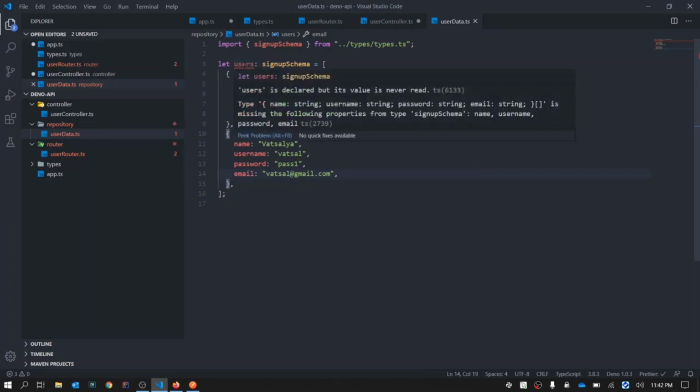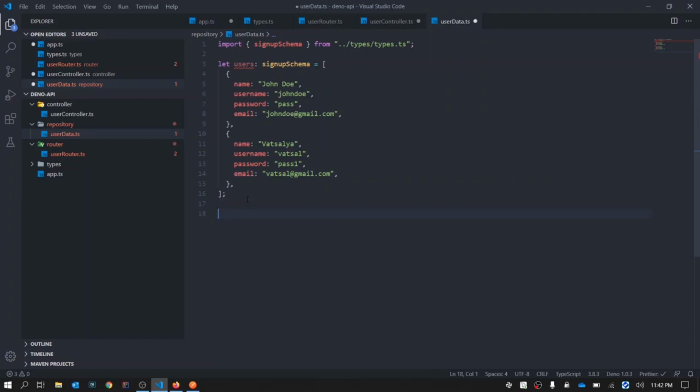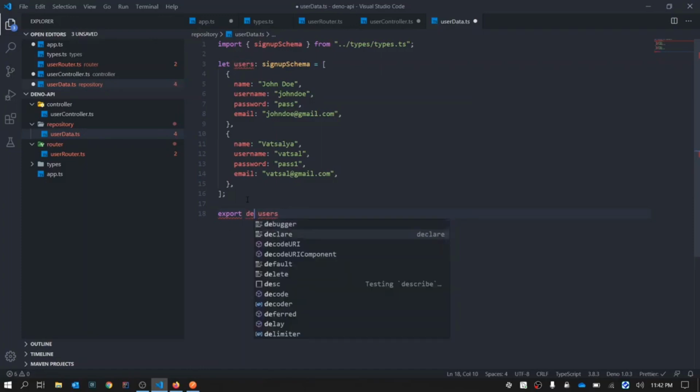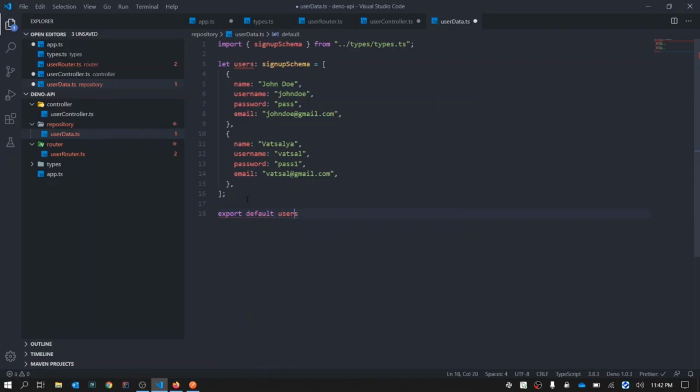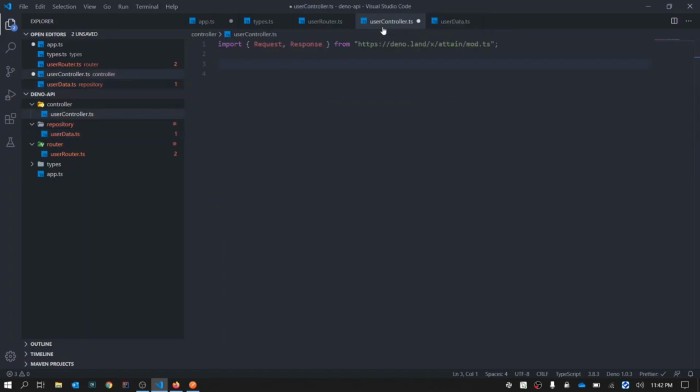So we are getting an error here, declared but never used. That is fine. Here we will be exporting users as default. Fine. This is over. Now we can write our controller.